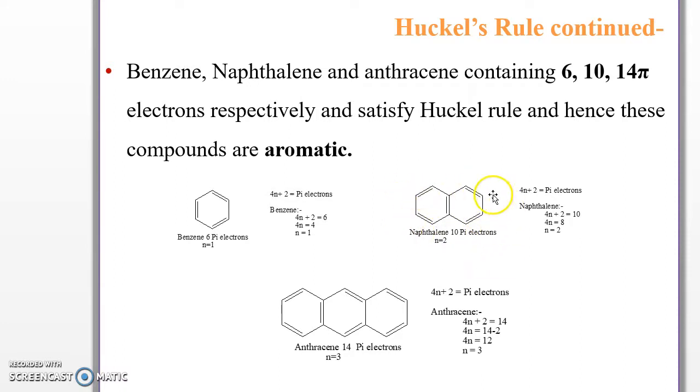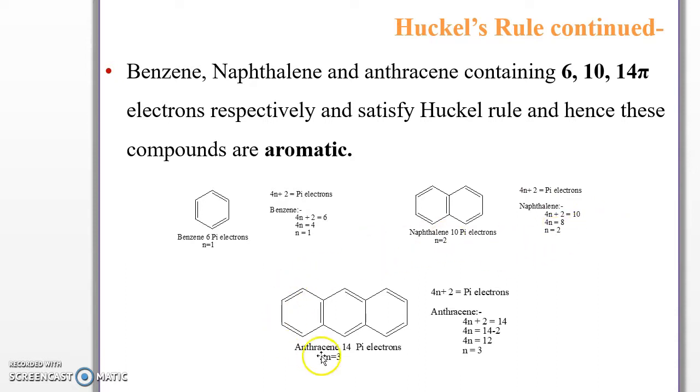In naphthalene, there are 5 pi bonds, 5 pi bonds contain 10 pi electrons. When applying the formula 4n+2 is equal to pi electrons, then 4n+2 is equal to 10, then 4n is equal to 10 minus 2 is equal to 8, then n is equal to 2.